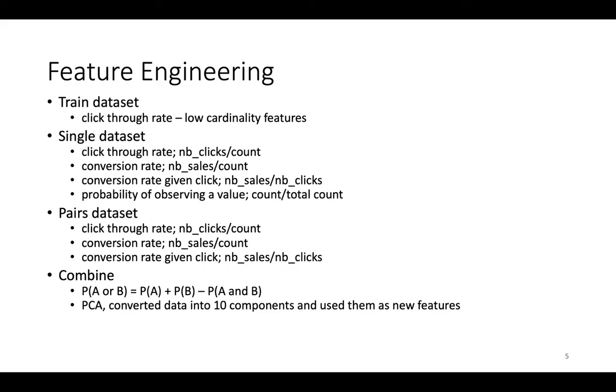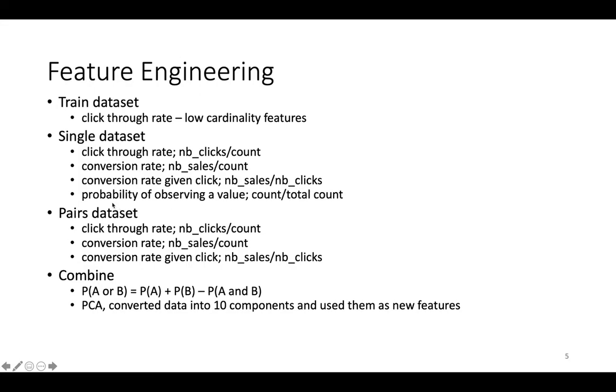As I said, we have the same number of unique values when we have a low cardinality feature. We calculate the click-through rate from the train and use it as a feature, because the click-through rate from the train doesn't have any noise, so it is more accurate than what we get from the aggregation data. Then we can get some information from the single dataset, like the click-through rate, which is the number of clicks divided by the count, or the conversion rate given the click, which is the number of sales divided by the number of clicks.